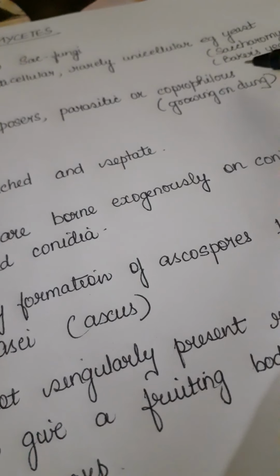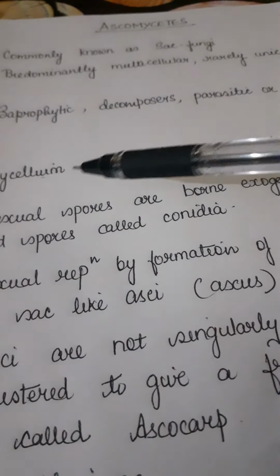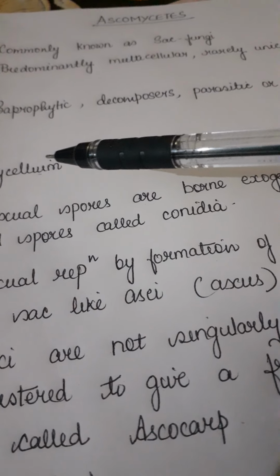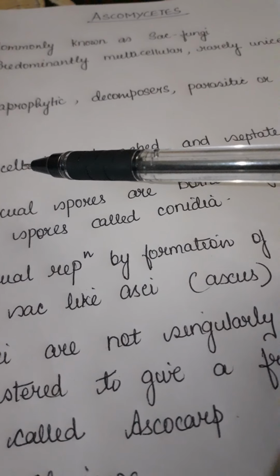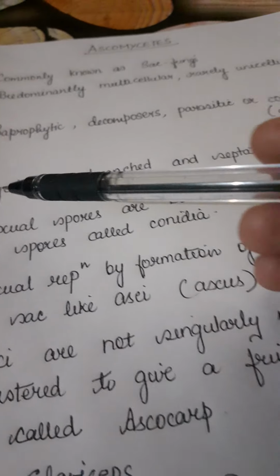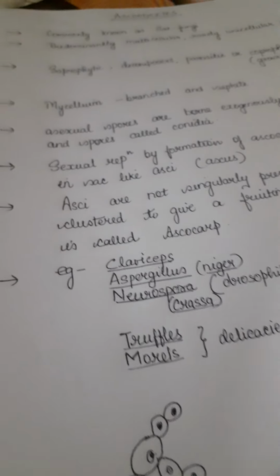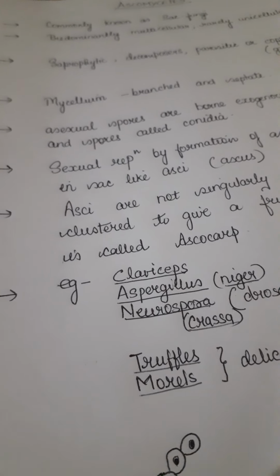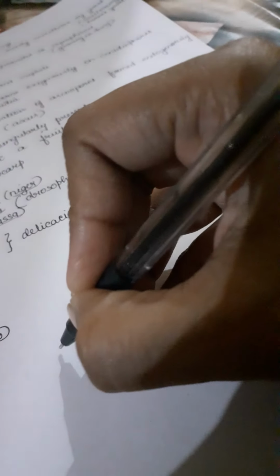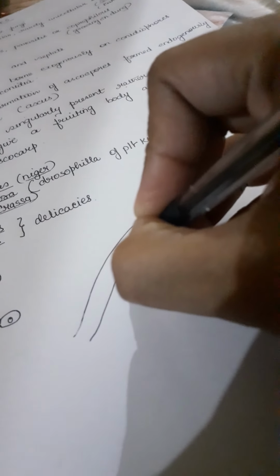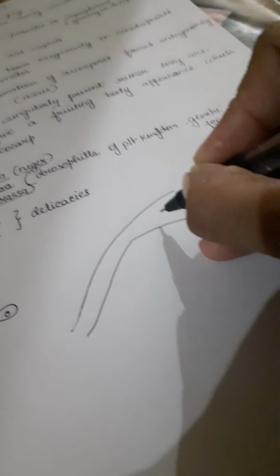That is coprophilous. Now, here the difference that you will observe from phycomycetes will be the type of mycelium. The mycelium is branched and septate instead of aseptate, as you have seen in phycomycetes. Here the mycelia or the hyphae is branched and it is septate.